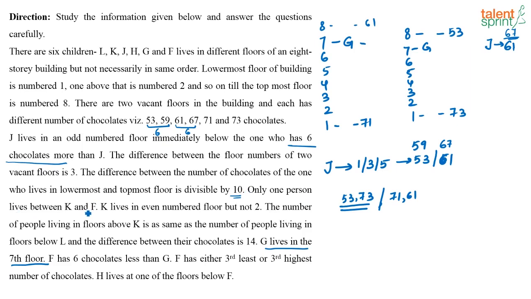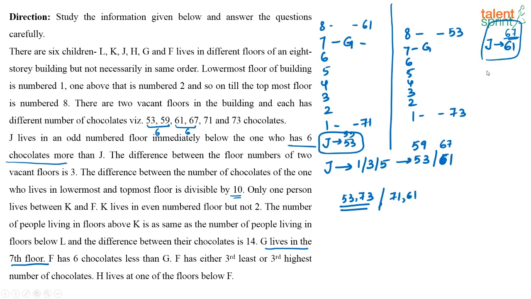Only one person lives between K and F. Okay, again, this is one of the cases that we tried, right? Same thing, let us replicate it to this case. Now, if 61 is going to come here, then definitely J is not 61, right? See, either J has to be 53 or 61. So in this case, J is definitely going to be 53 and the person above J is going to be 59. Because here 61 is on the 8th floor, where J cannot come, since there has to be one person on top of J. So if this is the case, this is the correct value.